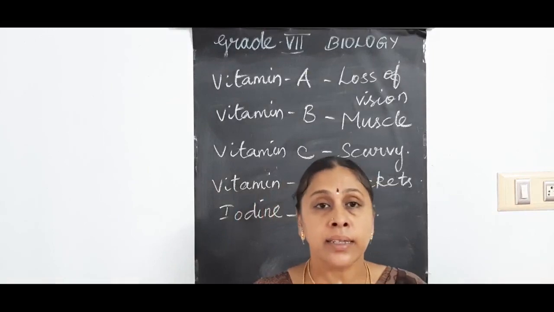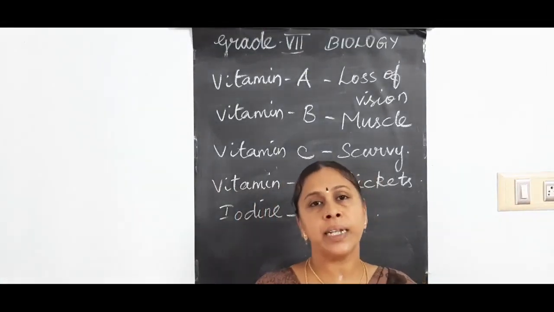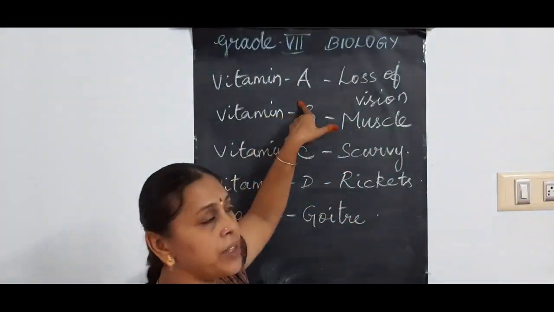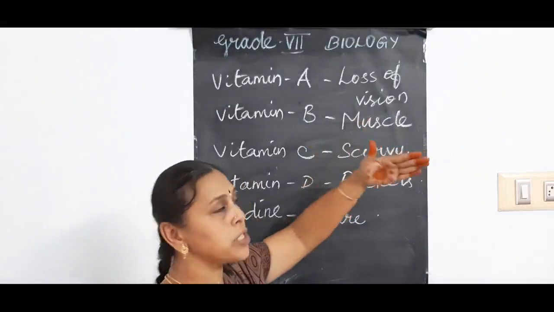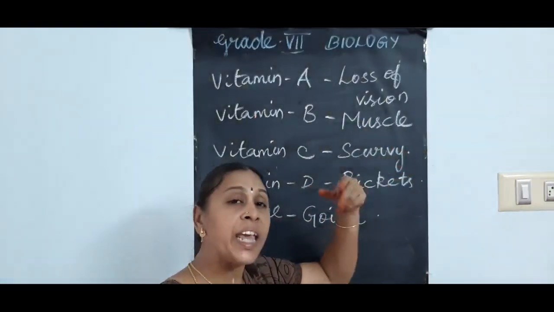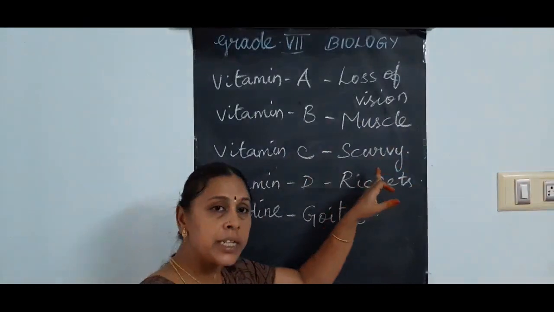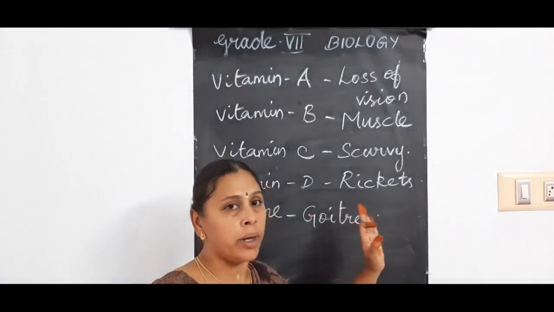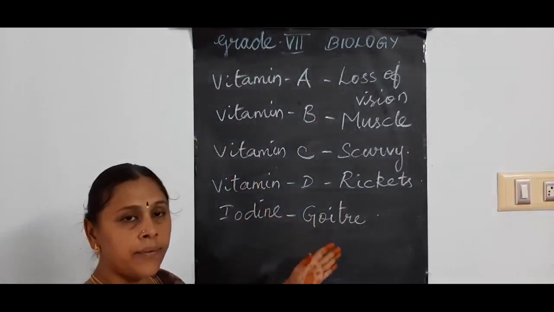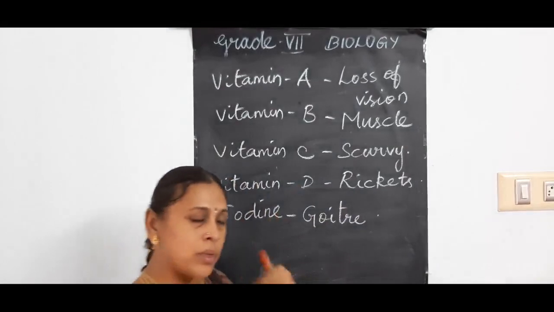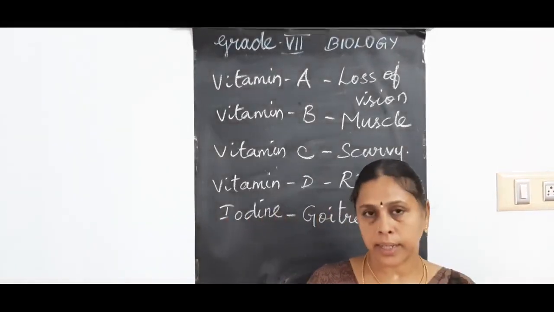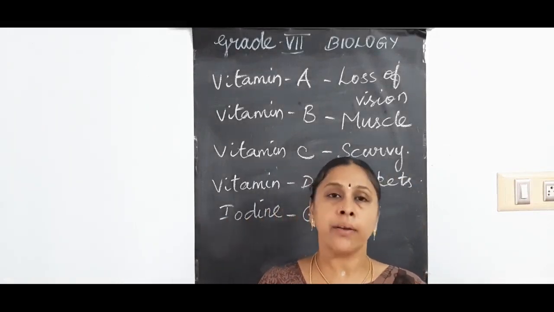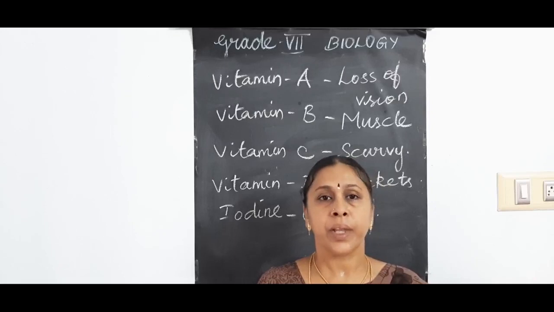And like this, different deficiencies of vitamins lead to different diseases. Vitamin A deficiency will lead to loss of vision or poor vision. Vitamin B deficiency leads to weak muscles. Vitamin C deficiency leads to a disease called scurvy. And vitamin D leads to a disease called rickets. Then iodine deficiency means goiter, and some more are also there. It is not necessary now. So if you don't take a proper balanced diet, it will lead to deficiency diseases.